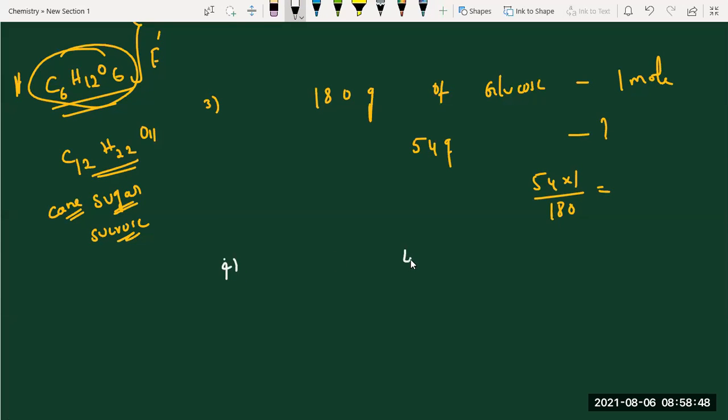Very good. See, look into this. 44 grams of CO2 contains N0 molecules. N0 is nothing but 6.023 into 10 to the power of 23. 4.4 grams of CO2, how much? That's it.